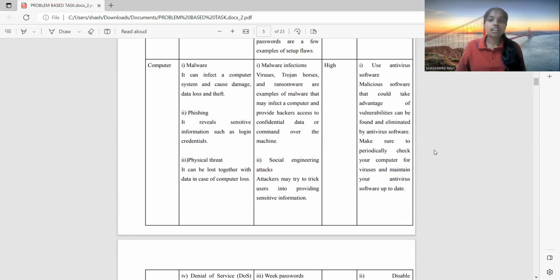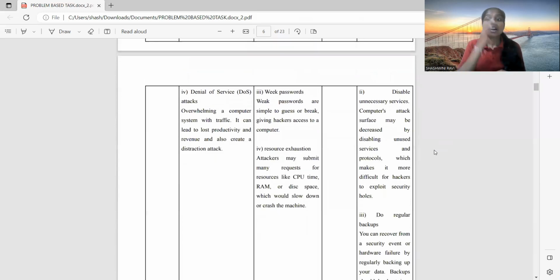The controls for the vulnerabilities are, first of all, use antivirus software. Malicious software that could take advantage of vulnerabilities can be found and eliminated by antivirus software. Make sure to periodically check your computer for viruses and keep your antivirus software up to date. Secondly, disable unnecessary services. A computer's attack surface may be decreased by disabling unused services and protocols, which makes it more difficult for hackers to exploit security holes.